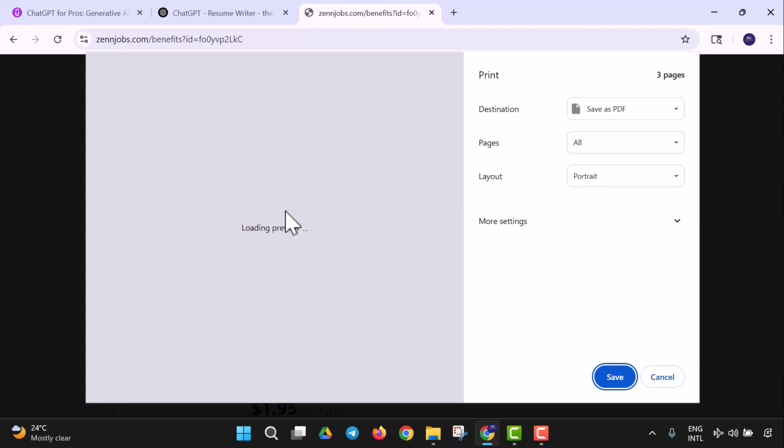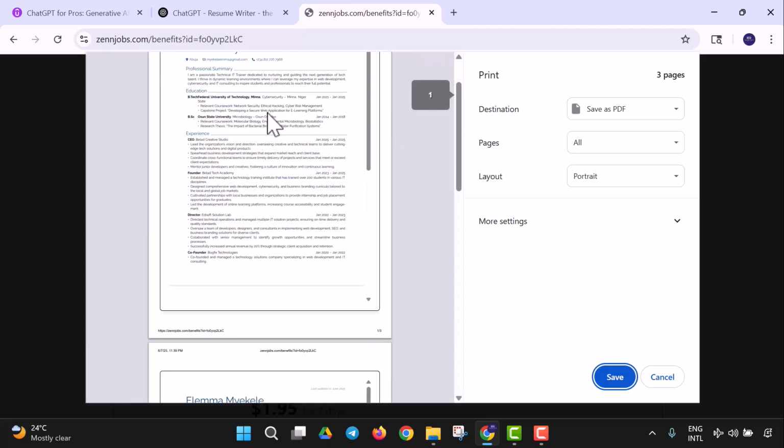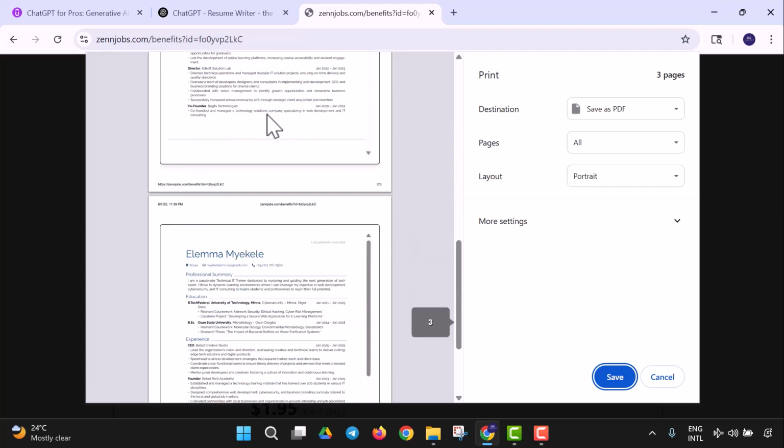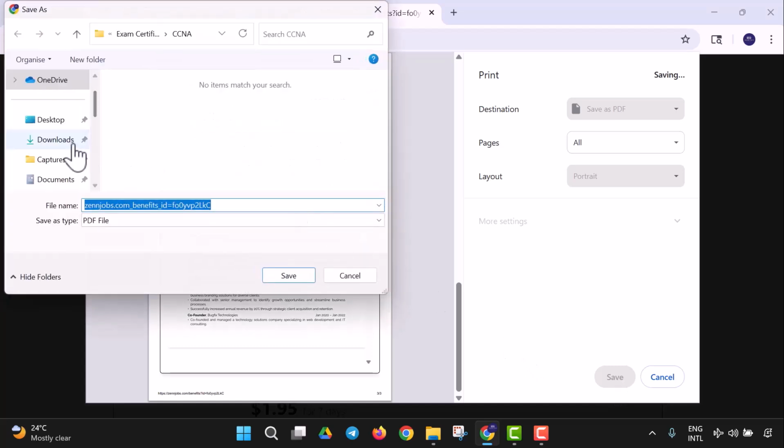So let me just try to print and see what I'm going to have again. Maybe it looks complete or not. And if it doesn't, as you could see, this is perfect for us. And look at it right here. So all I have to do is to save this. I'm going to save it right away as a PDF file, and that way I just add my resume automated.